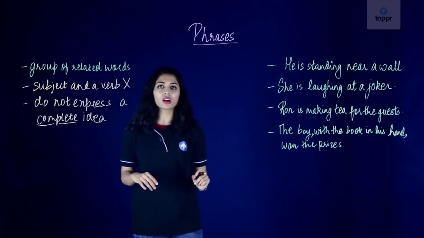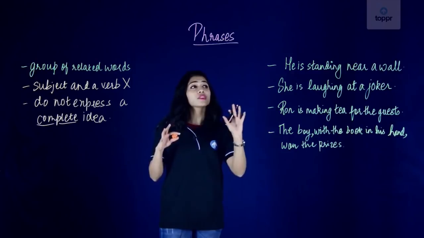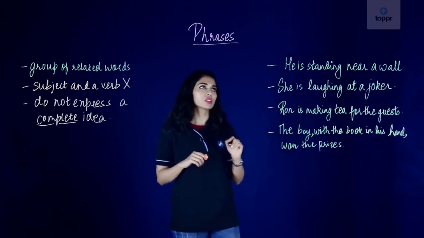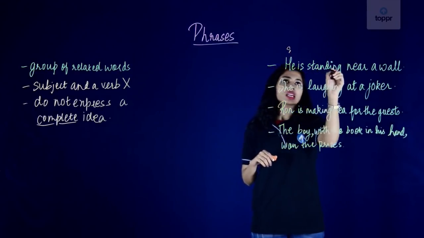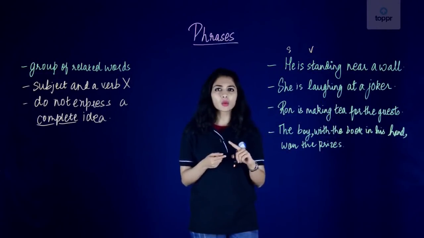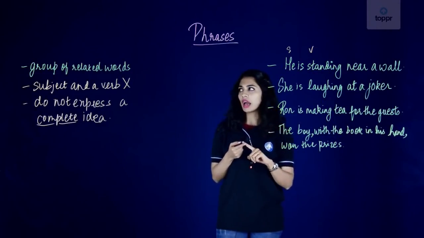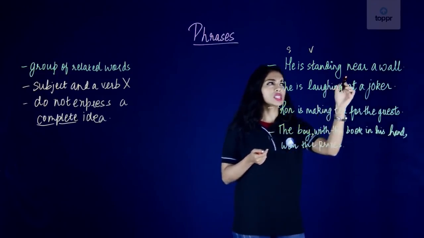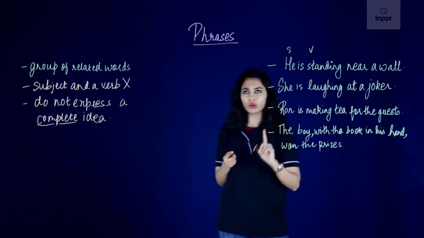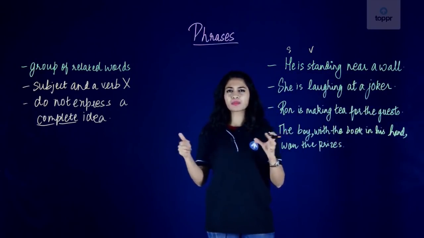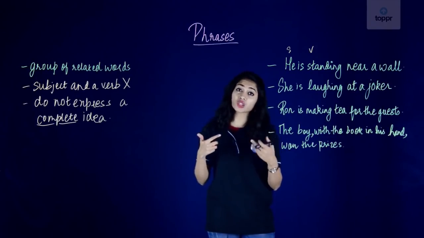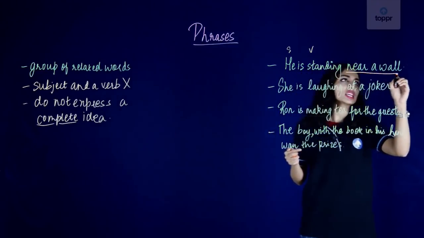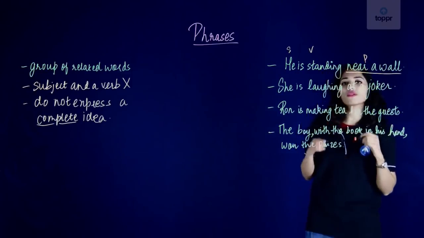Now I have written down a few sentences for you, and let's just identify the phrases in these sentences. The first sentence is: he's standing near a wall. So he is our subject here, is standing is our verb, so near a wall. Does near a wall have a subject? No. Does it have a verb? No. Does it express a complete idea? The answer to that is no as well. So near a wall is a phrase, which means it is a group of words.